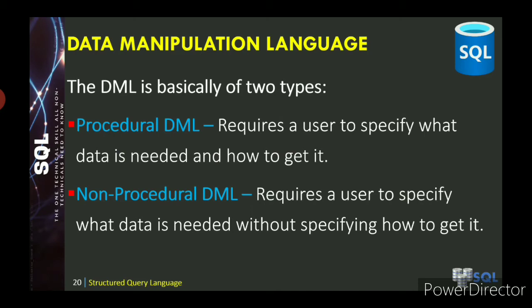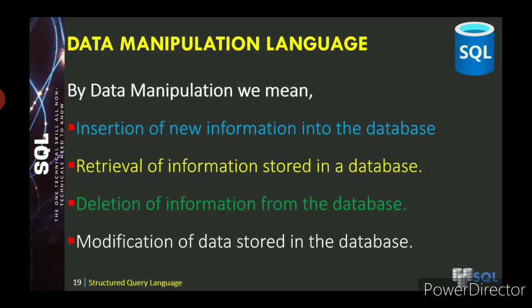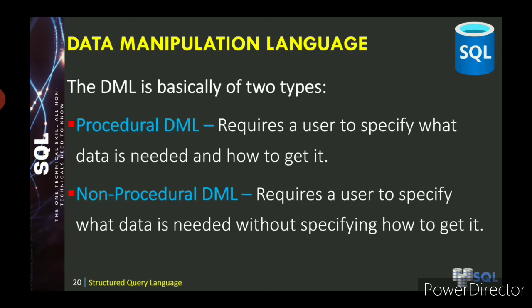What do you mean by procedural DML? It requires a user to specify what data is needed and how to get it. Then what do you mean by non-procedural DML? It gives only what data you want, but it does not specify how to get it. You don't know the procedure, but what data you want to access, that you know, but you don't know the procedure of how to get it.